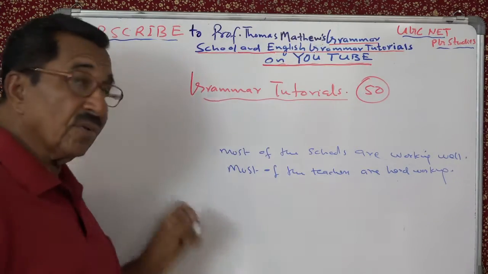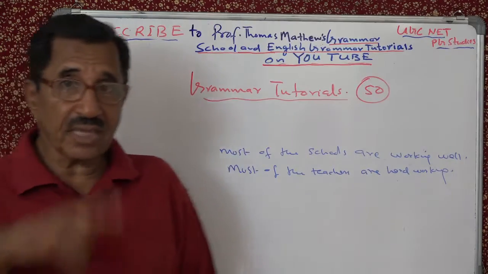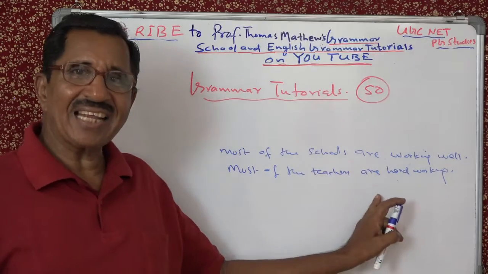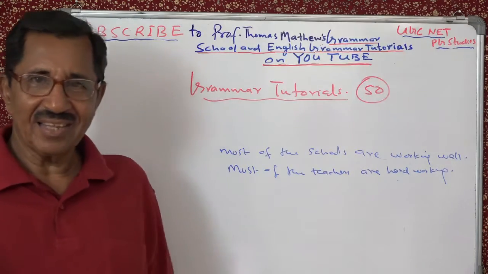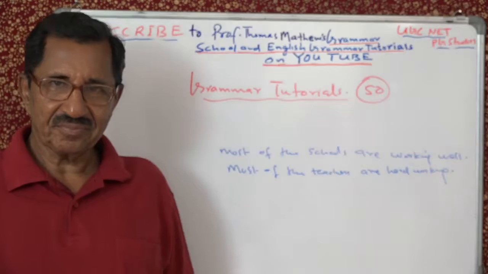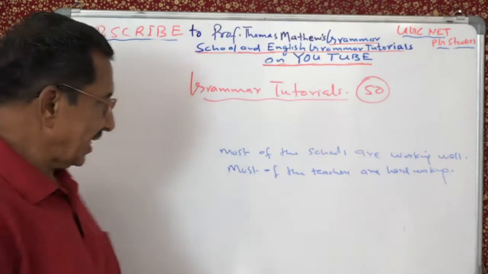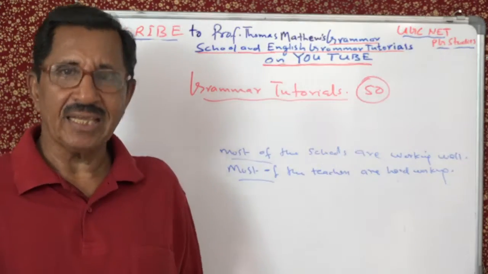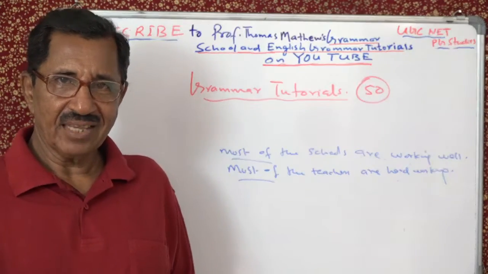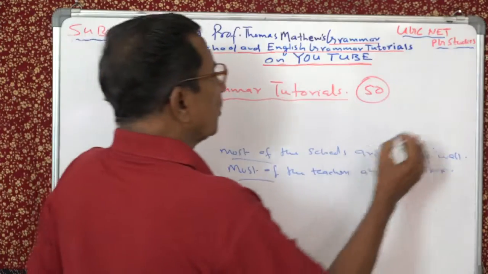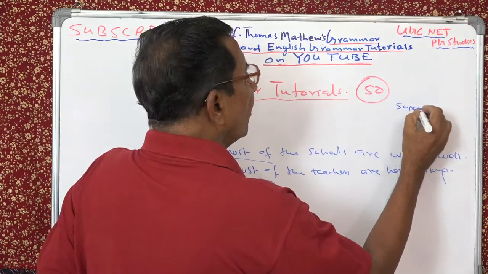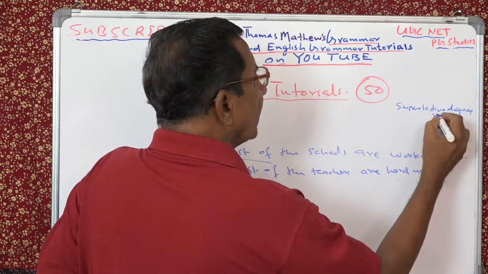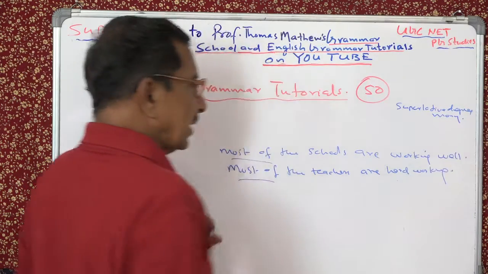So, just now I told you most of can be used only with the count nouns. But now you are using it with plural nouns, and the subject is plural. How do you explain this? Very easy. Here the most of is the superlative degree of many. Most of is the superlative degree of many. Comparative, more.